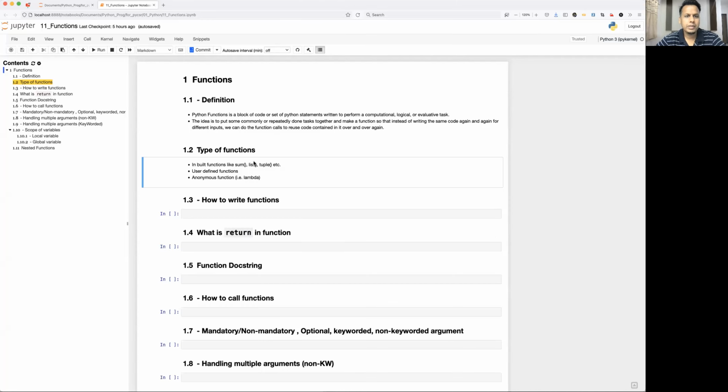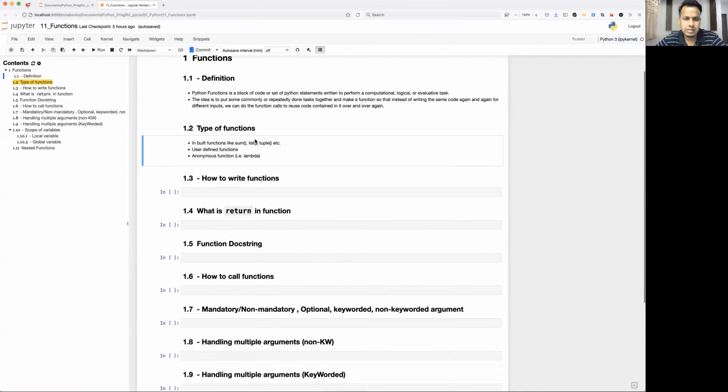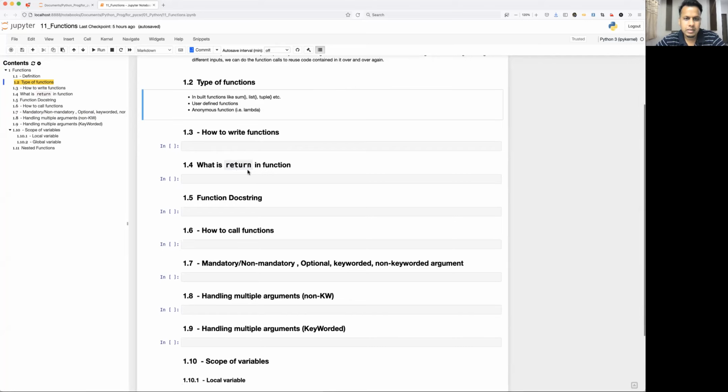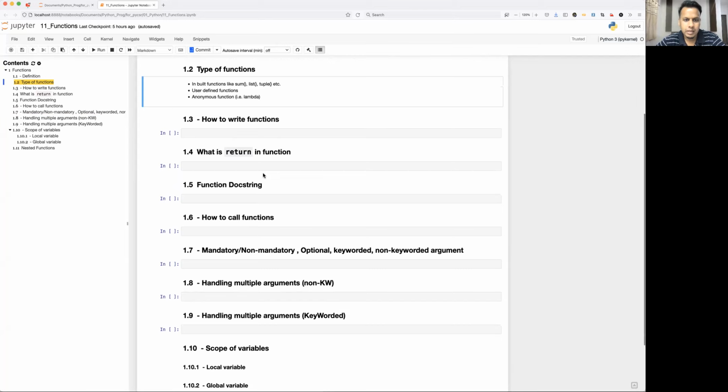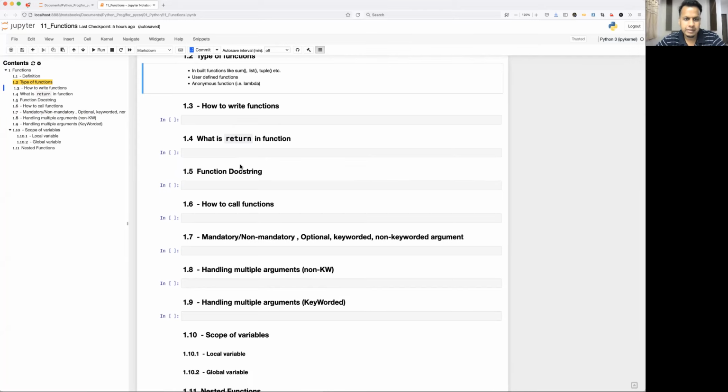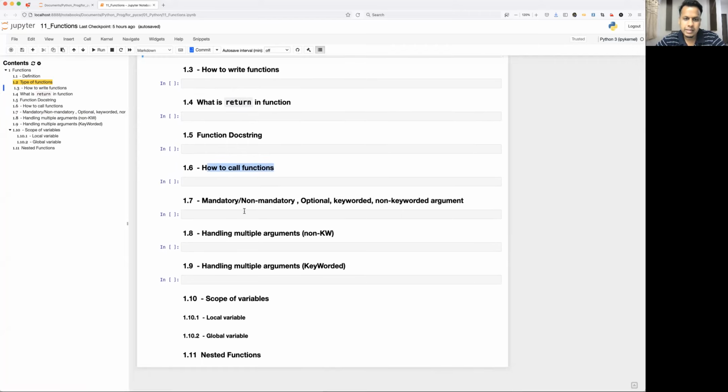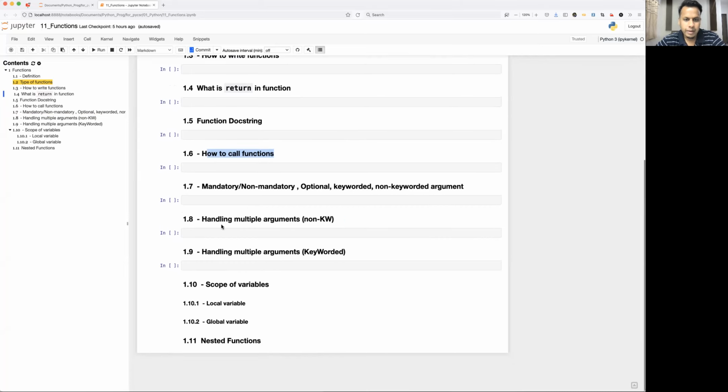So here is the agenda for today. We'll see Python function definition, what are various types of functions, how to write functions, and what is the return type in a function. Why do we use it, where to use it, what is its main significance. Function docstring: how to define the documentation under a function, how to use it, where to use it. Then after defining a function, how to call it. What are various mandatory, non-mandatory arguments, optional and keyworded, non-keyworded arguments. Handling multiple arguments, keyworded and non-keyworded.